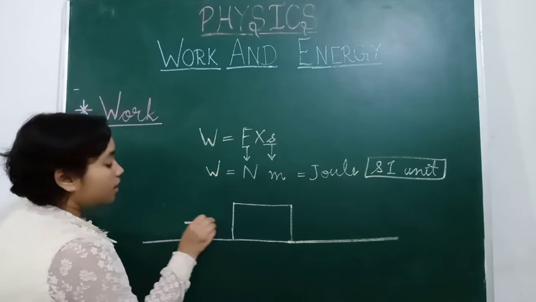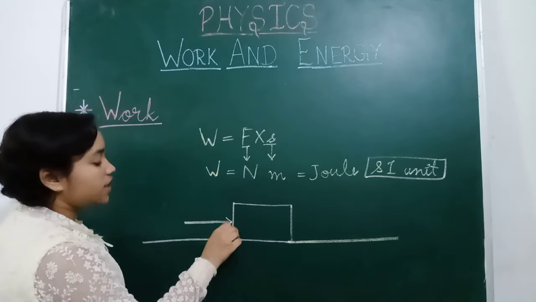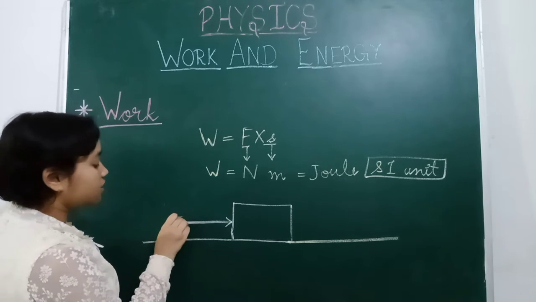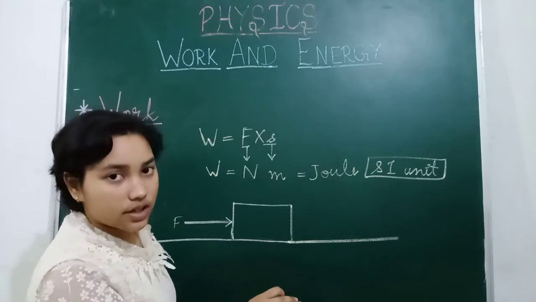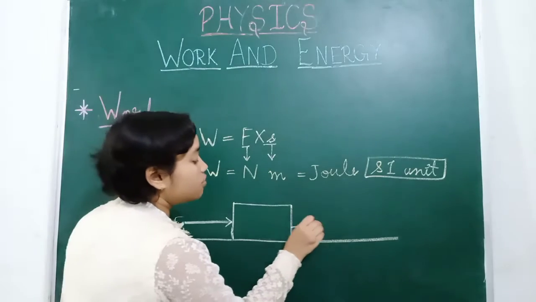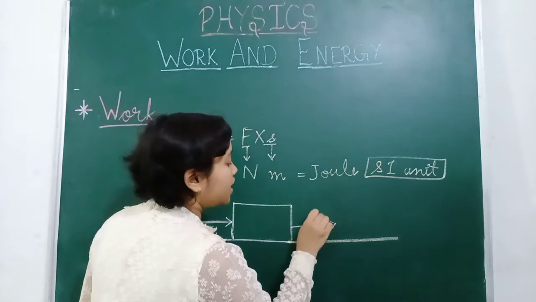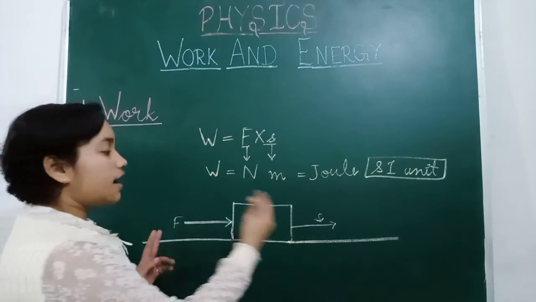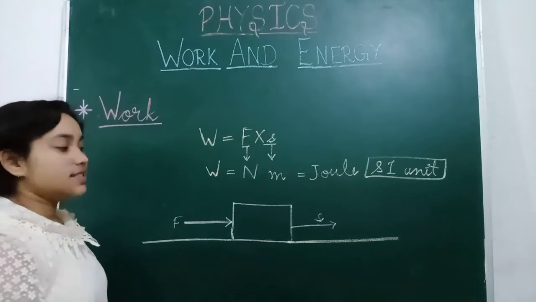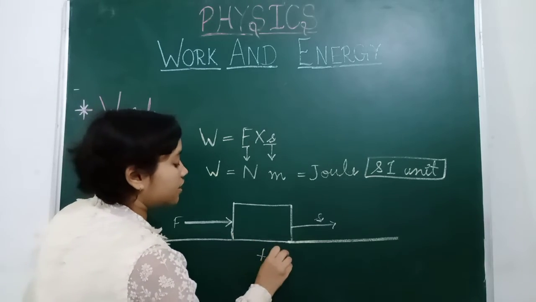For example, if we push this object with force F in this direction, then this will move in this direction. So displacement and force both are in the same direction, so we can say the work done is positive.